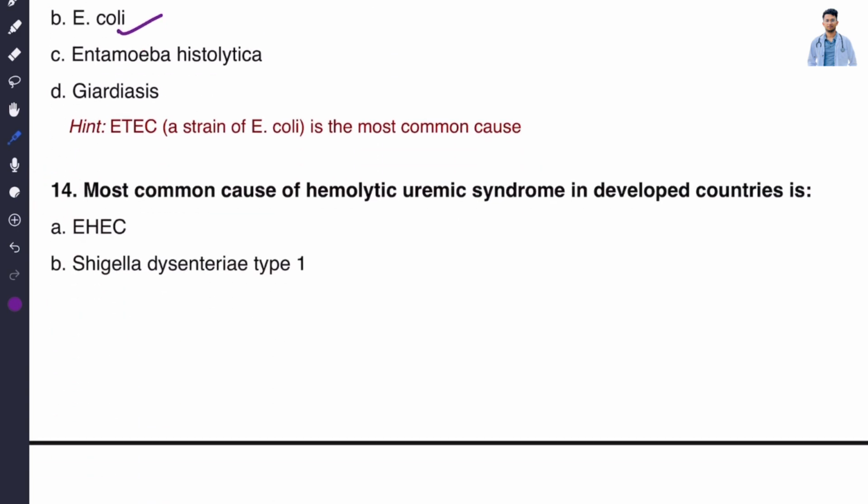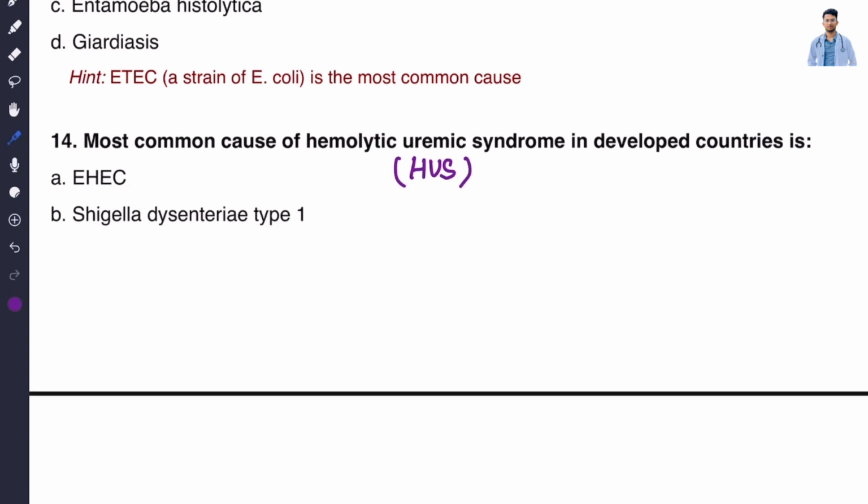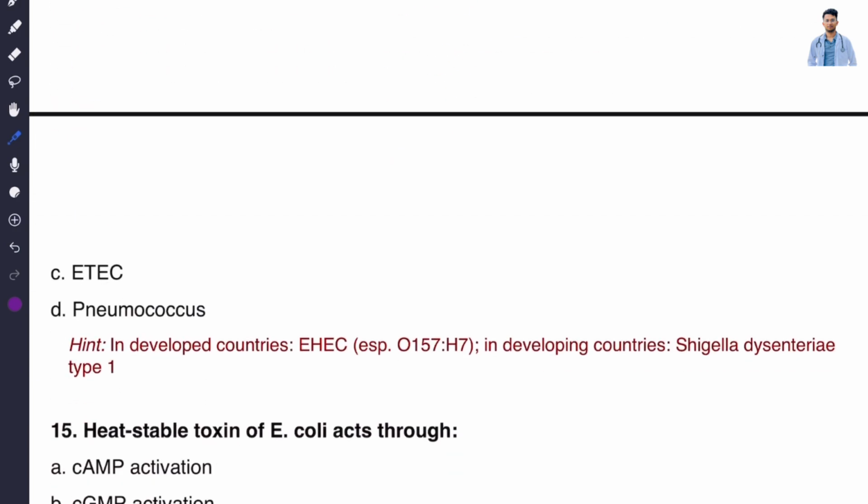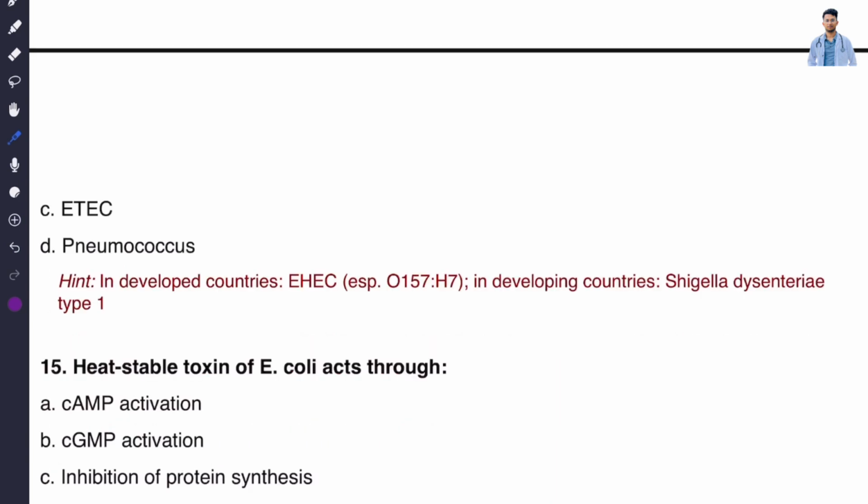Question number 14. Most common cause of hemolytic uremic syndrome, HUS, in developed countries is by option A, enterohemorrhagic E. coli, option B, Shigella dysenteriae type 1, enterotoxigenic E. coli, option C, option D, pneumococcus. Let's study the hint. In developed countries, enterohemorrhagic E. coli serotype